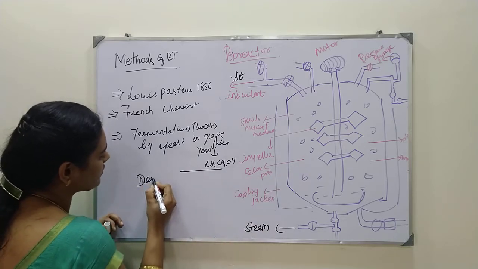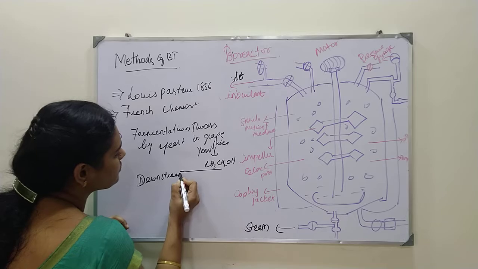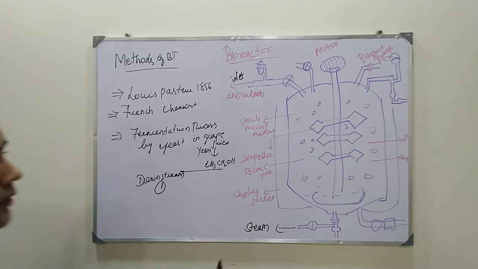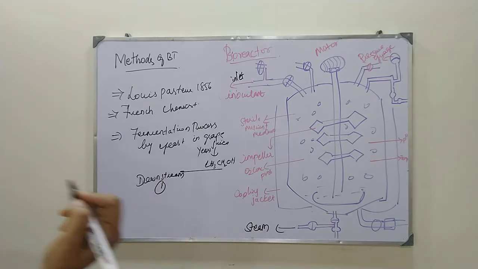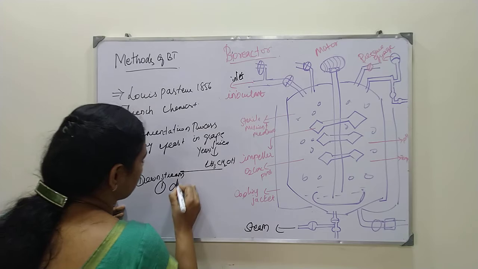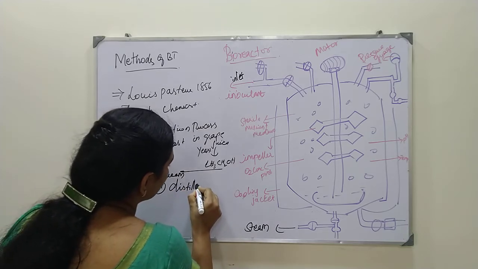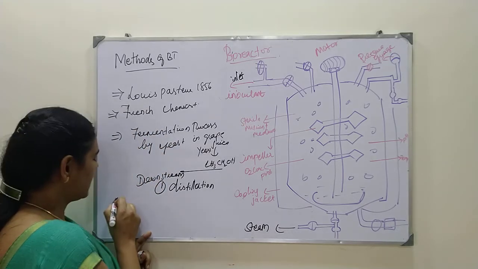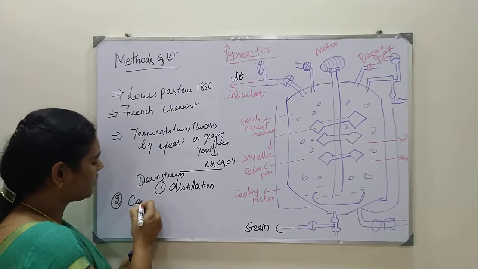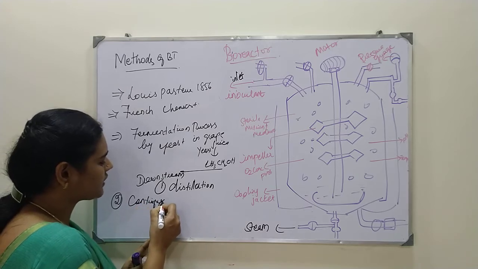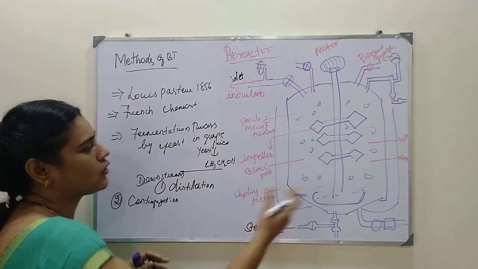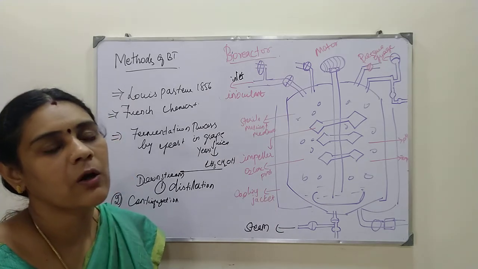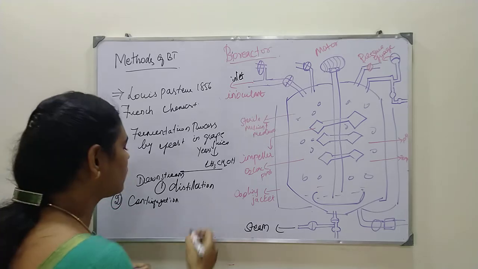In the downstream process, first you will have distillation and centrifugation. Distillation means if your product is very concentrated, you have to dilute it with distilled water. Centrifugation needs an apparatus, the centrifuge. In that centrifuge you add your product, depending on which part you want, the heavier molecular weight part or the lighter molecular weight part. Based upon that, you take it out.